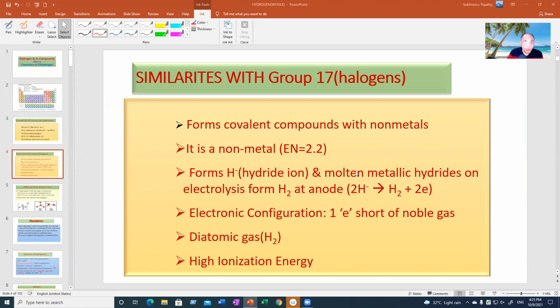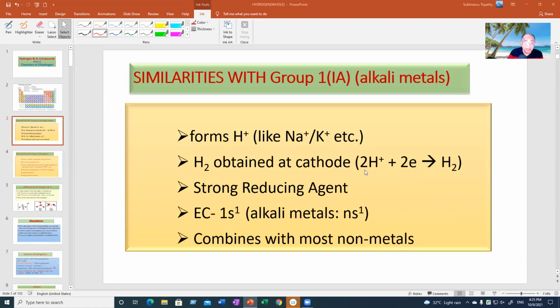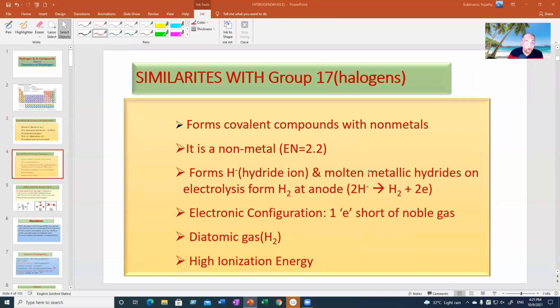And if you carry out electrolysis of metallic hydrides, hydride ion will be discharged at the anode, unlike in acid medium where hydrogen gas is obtained at the cathode. Here, the molten metallic hydride ion will be discharged at the anode by losing an electron. Like halide ion, chloride ion giving chlorine, bromide ion giving bromine, hydride ion giving hydrogen.